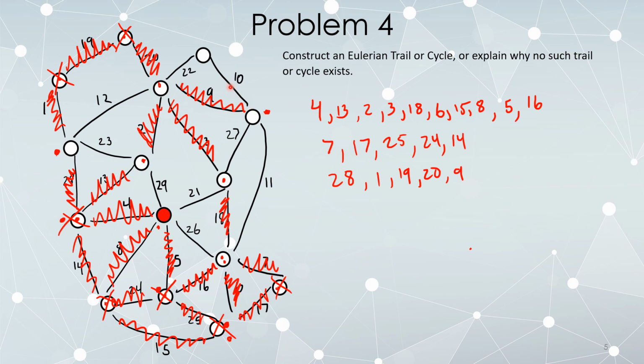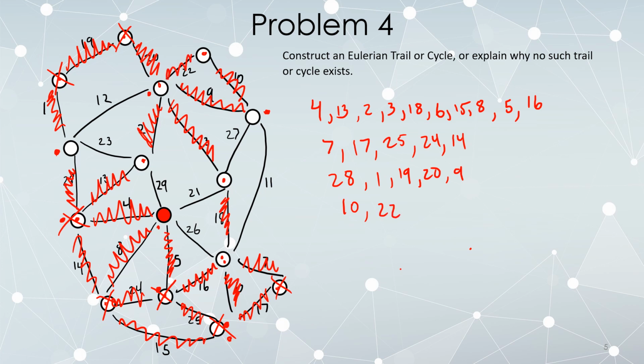Okay, is 10 a bridge? So we've got this vertex, that vertex, that vertex. We still have all of these paths and edges down here interconnecting, so 10 is not a bridge. We can still delete 10 without creating any disconnections, so we'll follow that there. 22 is now a bridge from where we're currently standing up here at the top, but it's also our only choice, so go ahead and throw in 22.